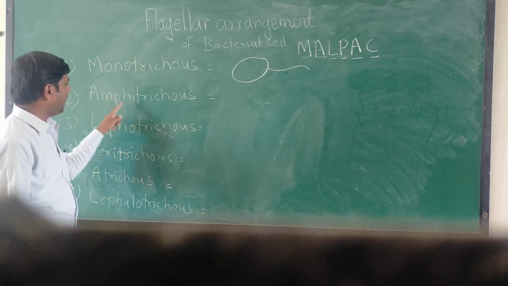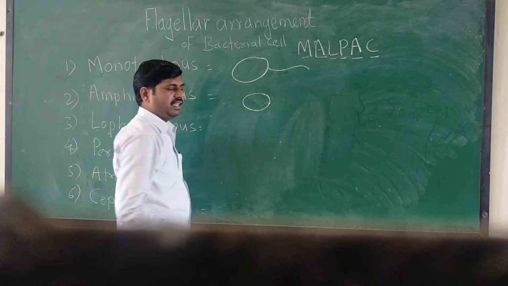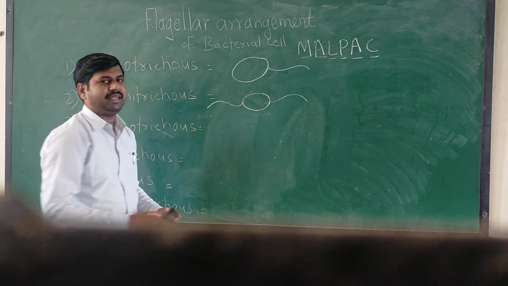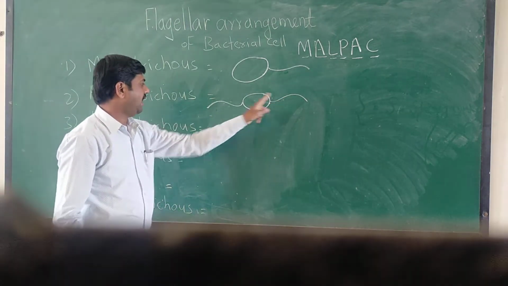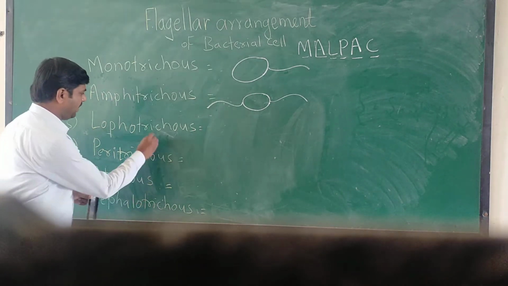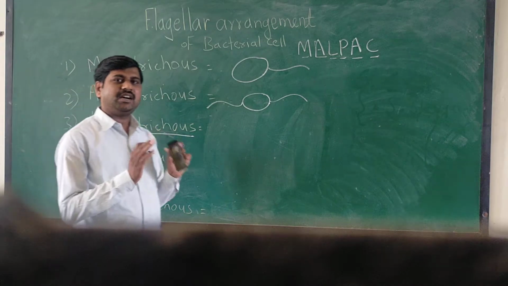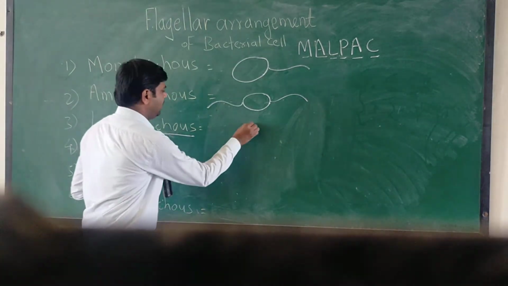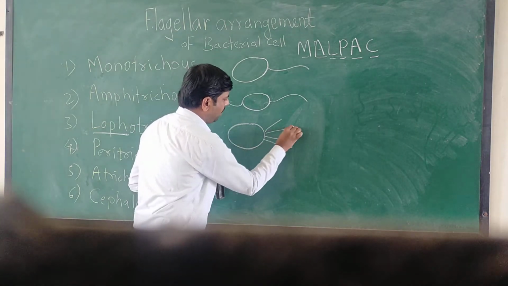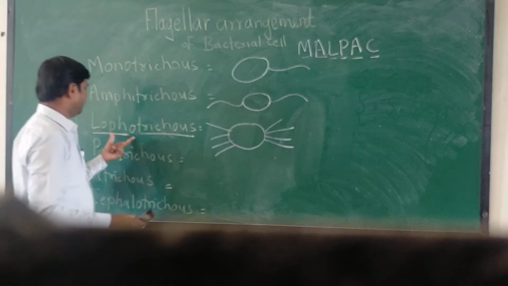Then the second one is amphitrichous. In amphitrichous, a single polar flagellum is present on both sides, or both ends, of the bacterial cell. Then the third one is lophotrichous. Trichous means flagella and lopho means group or tuft. A tuft of flagella is present on one end of the bacterial cell or at both ends of the bacterial cell.